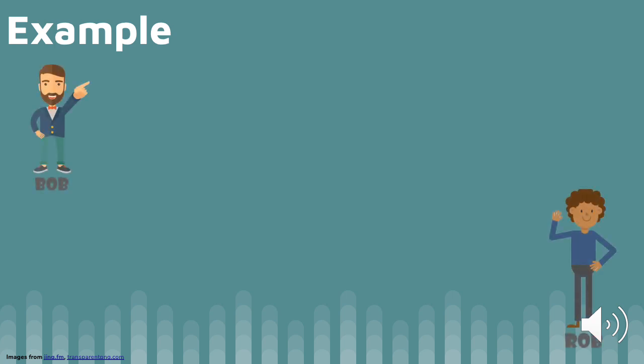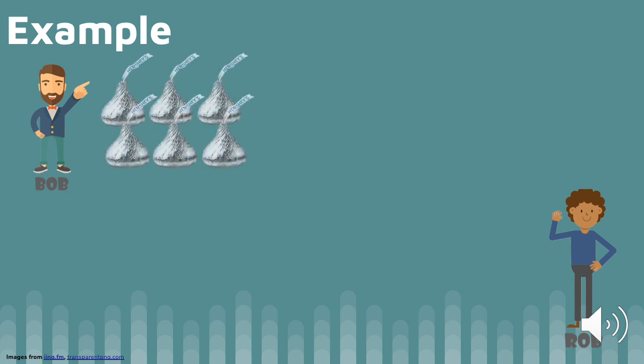To compare the OPM and SPM, let's look at an example. In the example, we have two men. The first one is Bob. Bob earns a stable income that's above average and lives in the city. He has 6 pieces of candy. The other guy is Rob. Rob earns minimum wage and does what he can to get by. He lives in the suburbs where things are not as expensive. He has 3 pieces of candy.